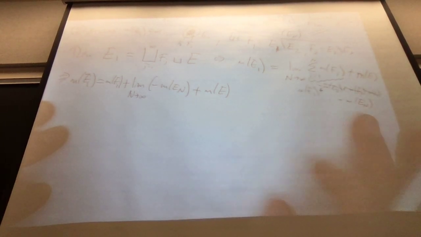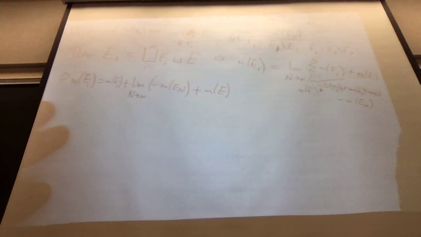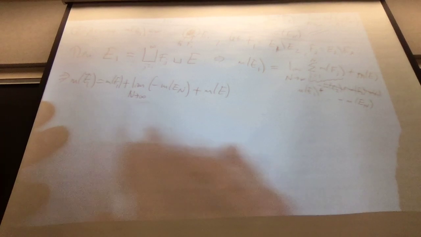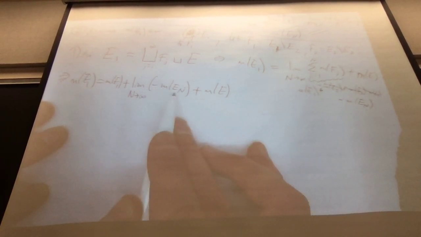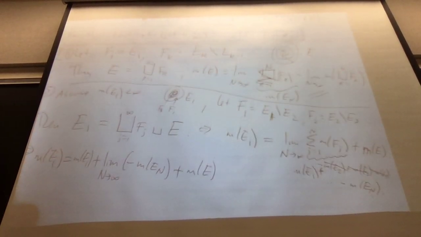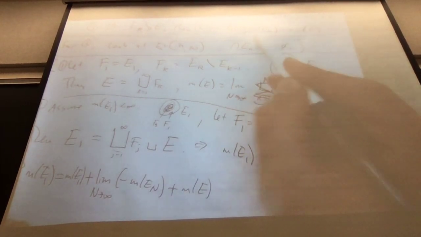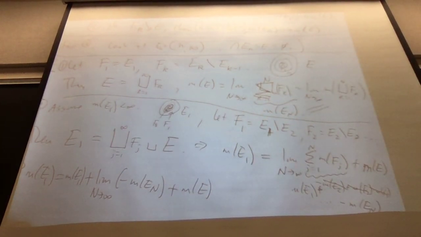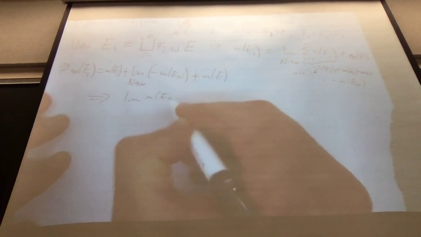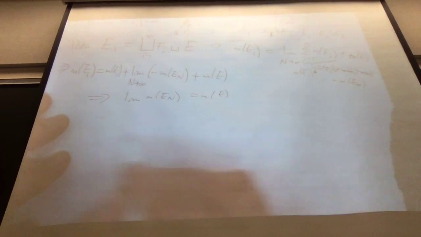So at the level of finite disjoint unions, everything's okay. Even countable disjoint unions, everything's okay. Here we're just doing finite disjoint unions. And it's only at this point that we're going to use that the measure of E1 is finite. The beauty is we can subtract it from both sides, which means this thing minus this limit is going to 0, which means the measures are going to the measure of E. Let me just put it here, which implies the limit of mu of En is the measure of E.